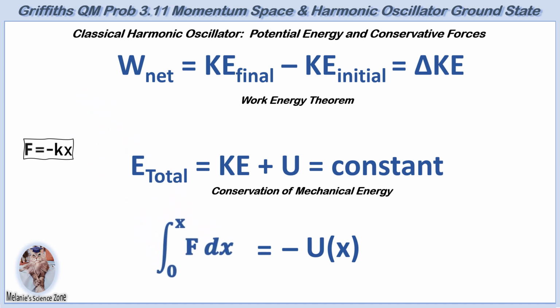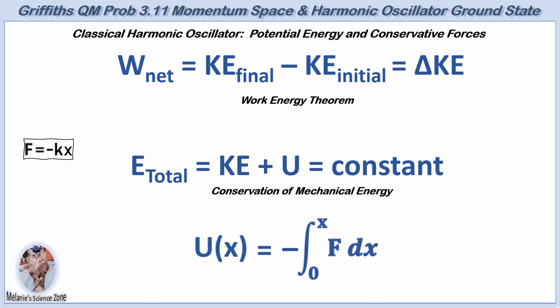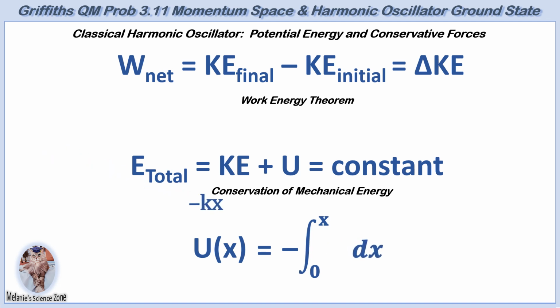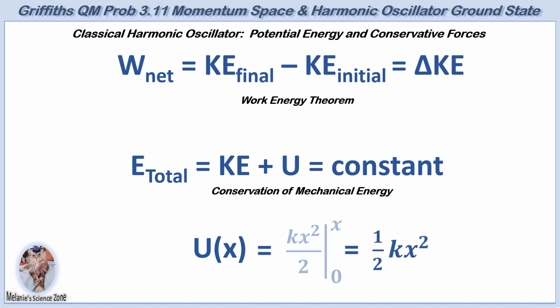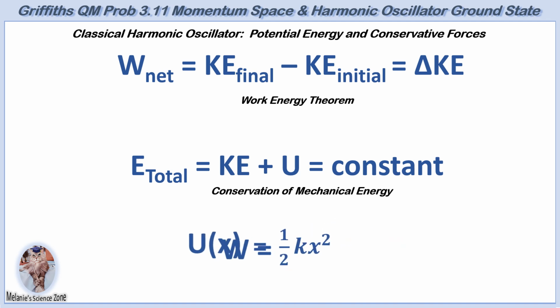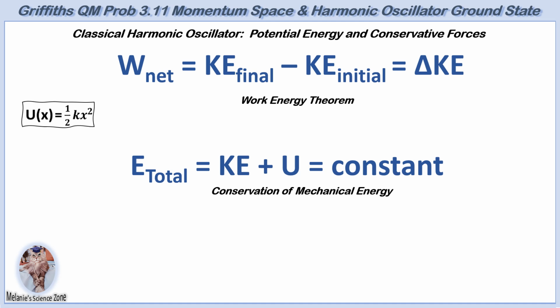For a harmonic oscillator, we can derive the equation for potential energy by integrating the negative of the force. We can then use Hooke's law to express the restoring force. Finally, we can perform the integration. The result is the potential U of x equals 1/2 kx squared, where, as we have previously seen, k is the force constant and x is the displacement.